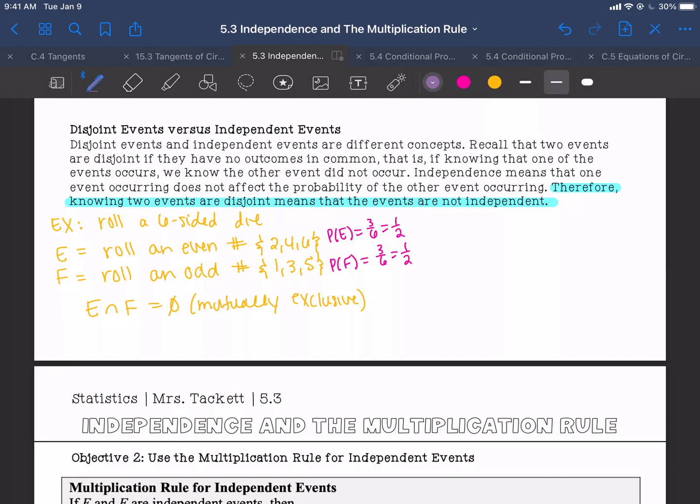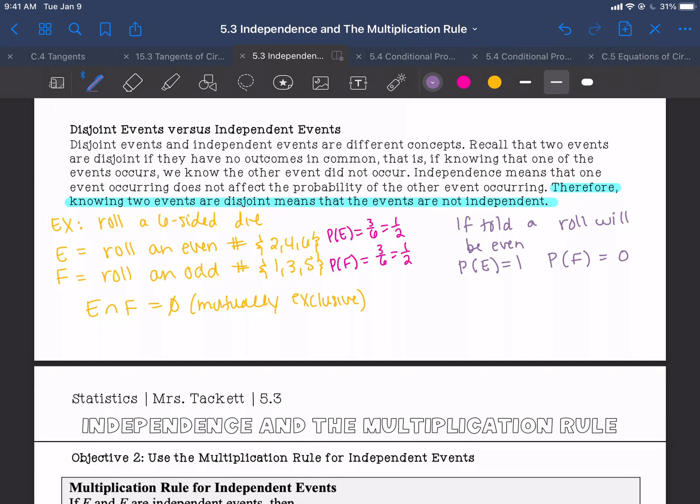Okay, but say we are told a roll will be even. Then that means the probability of E happening is 100% or 1, and the probability of F happening would be 0% or 0. So the knowledge of event E would change the likelihood of observing event F. So if we know that we roll an even number, that means we know that there's 0 chance that we rolled an odd number.